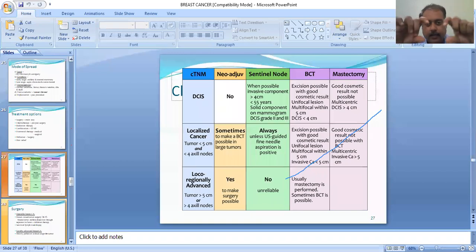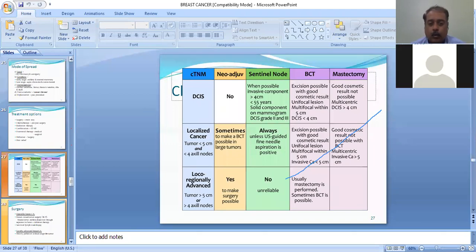Now, localized cancer, again, it will change. I'm not reading each and everything. You can go through it later. Sometimes we have to give neoadjuvant chemotherapy to make a BCT possible. We can offer the patient MRM, that is modified radical mastectomy. But if the patient is relatively young and you want to salvage the breast, and if you want to consider an option of a BCT, then you have to downstage the tumor. This is only possible by administering neoadjuvant chemotherapy. So that is why you give a neoadjuvant if you are considering offering BCT to the patient.